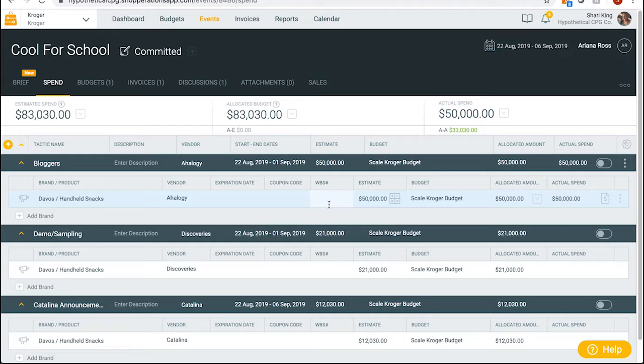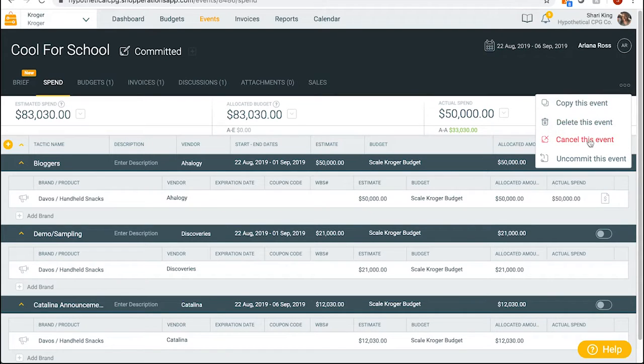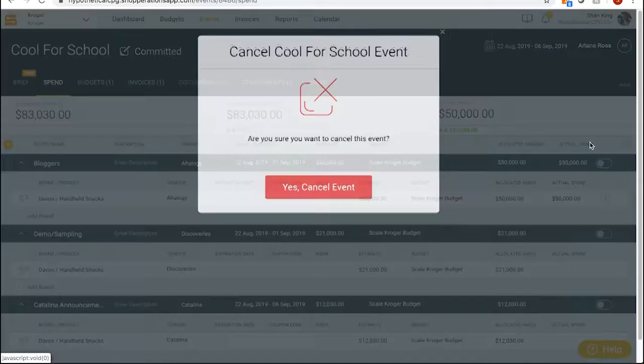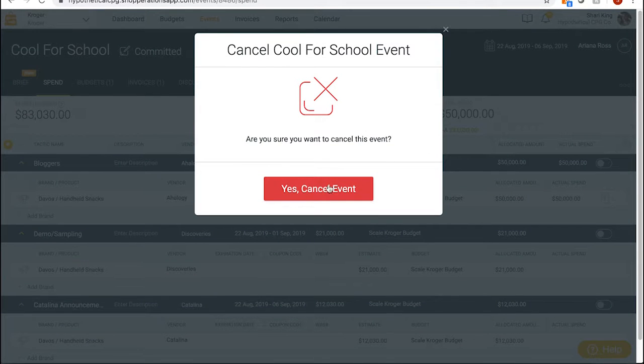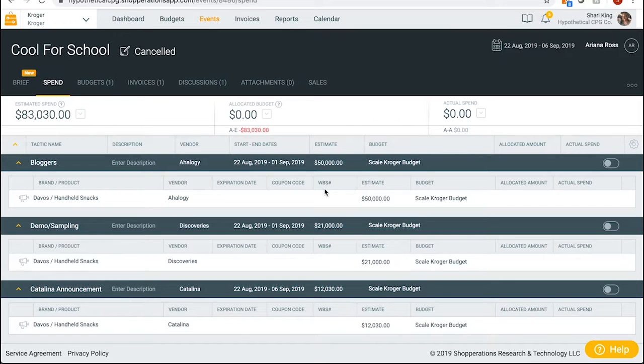If the event is no longer happening, but you would like to preserve the event assumptions, you can cancel the event instead of deleting it from the system. Budgets for canceled events are freed up to be used elsewhere.